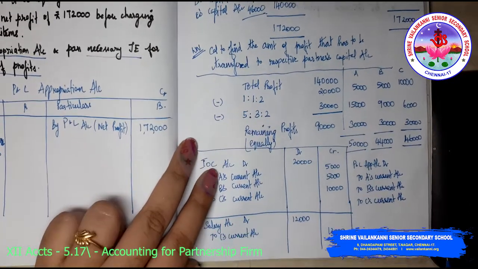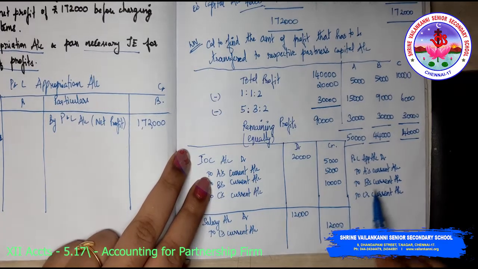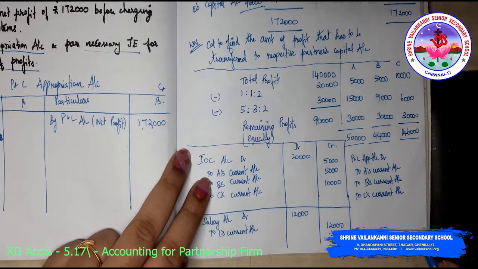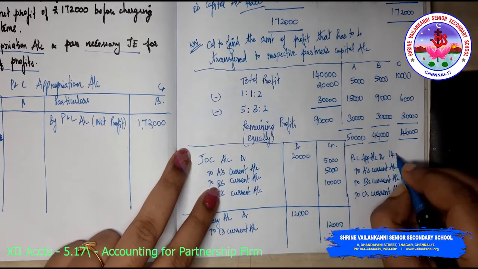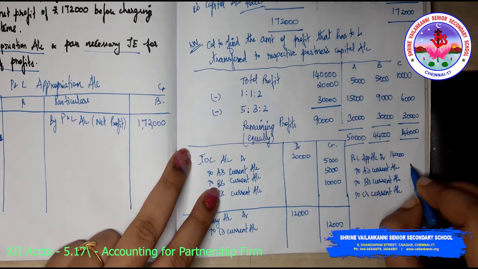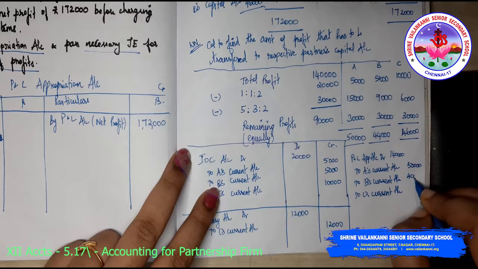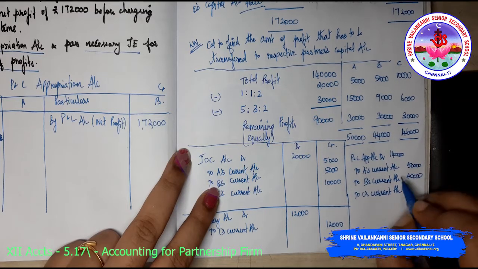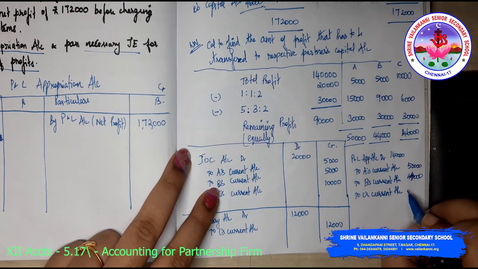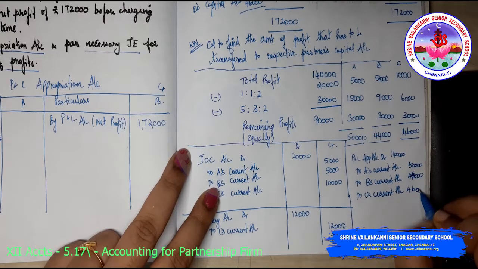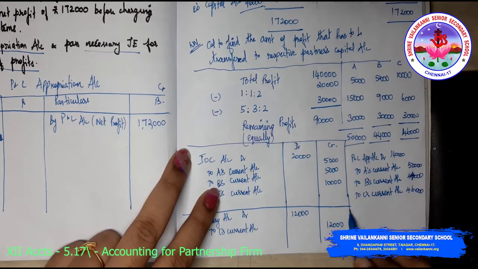So A's current account, B's current account and C's current account. Here 1,40,000, here 50,000, 44,000 and 46,000. So this is the final entry.